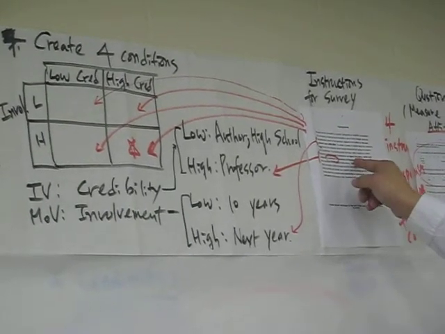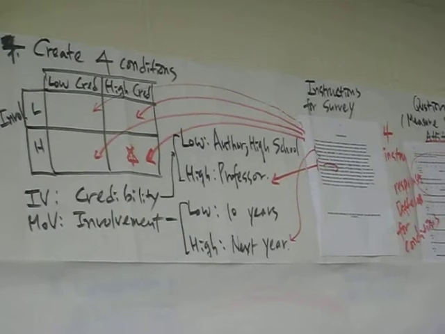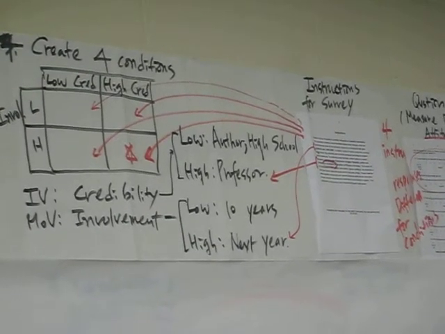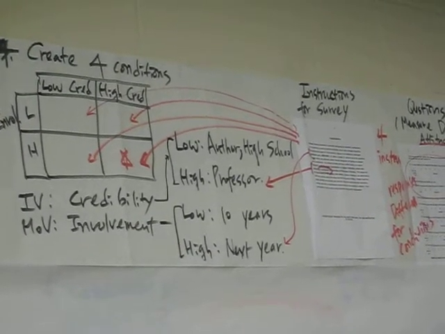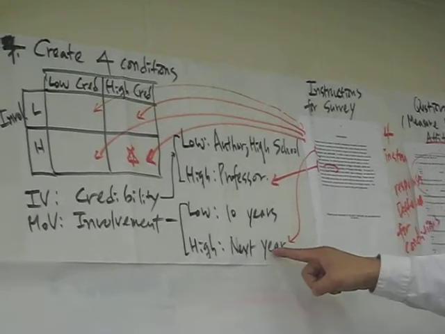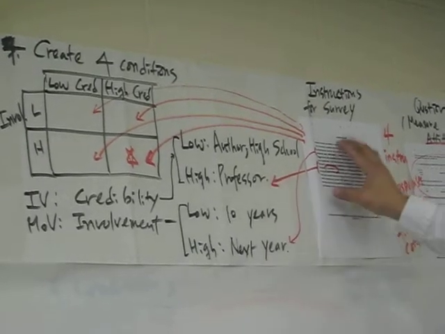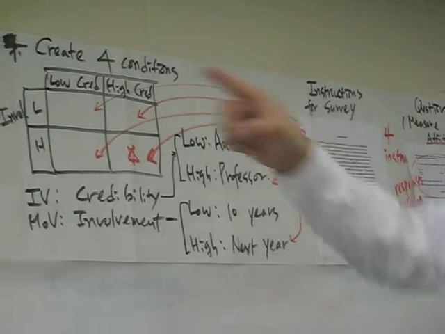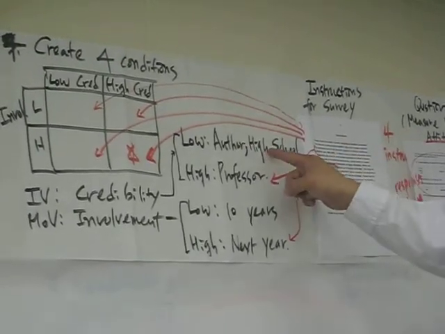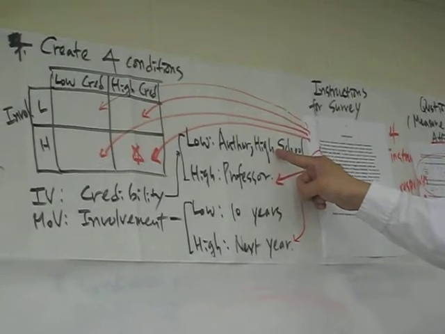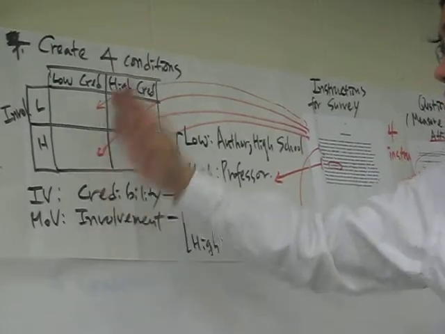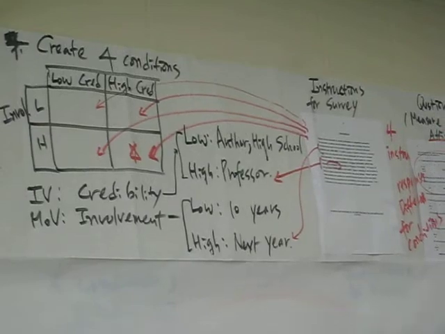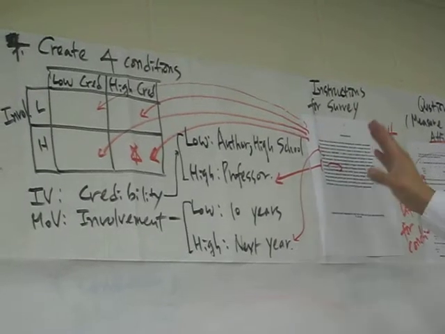So they make the author more credible. This is the high credibility condition. And they slightly changed this instruction so that the message was written by a high school student. That's the low source credibility. So they have low and high source credibility just by changing a couple of words in the instruction.